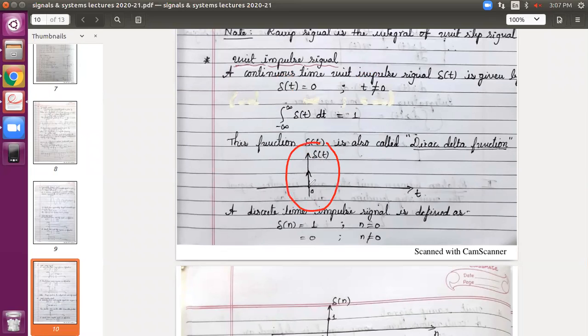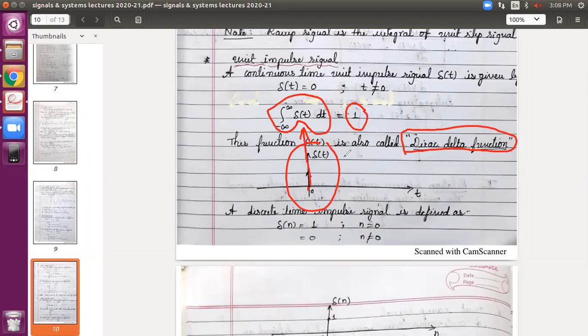Only at time t equals 0, we have a long impulse. This indicates a pulse, and the area under the curve for the impulse signal is equal to 1. This delta function is also sometimes called the Dirac delta function. Probably you have seen this in the communication part, in any subject where you have come across the Dirac delta function, such as digital communication.